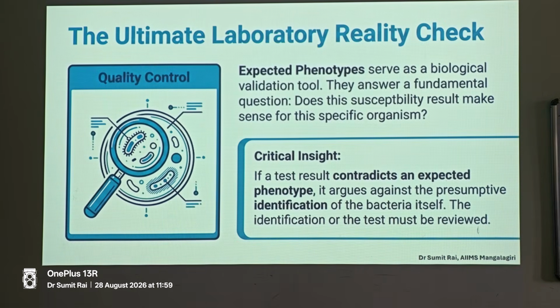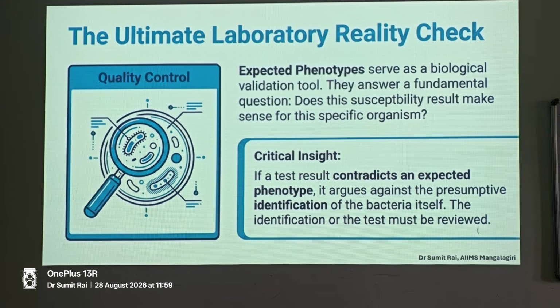Now the laboratory check. How will expected phenotypes help you in diagnosing or noticing that your quality control is perfect? Your MALDI says it is group A streptococcus. Yes, it is group A streptococcus, you know it, and it's penicillin resistant. That means your disc is not working. So that is a reflection on the quality control. Expected phenotypes serve as biological validation tools. They answer a fundamental question: does this susceptibility result make sense for this specific organism?